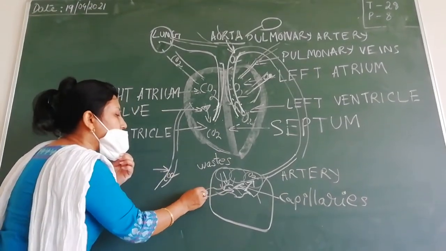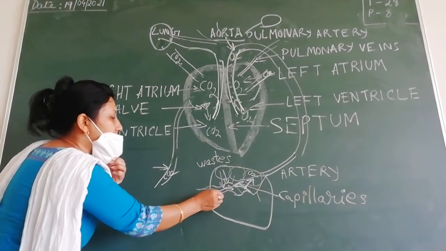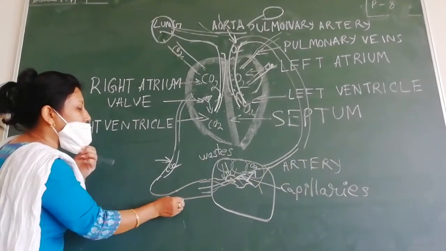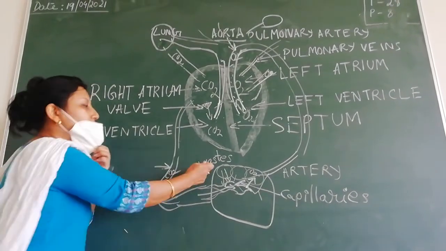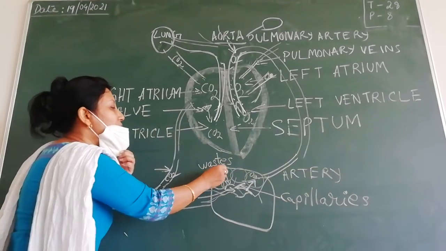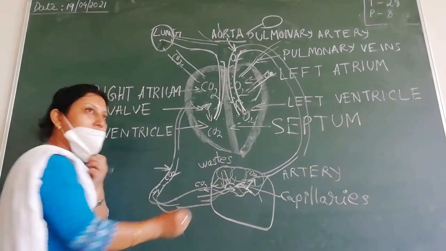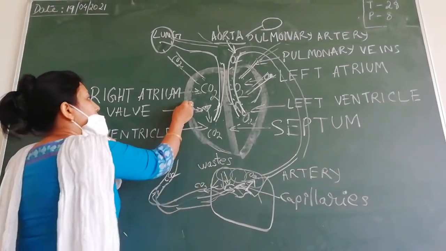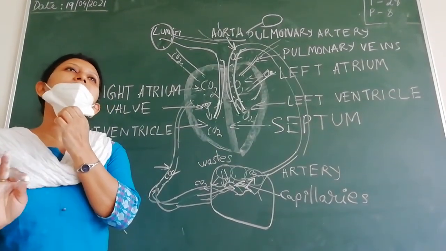Now these capillaries will join to form a small vein. Those veins will form a larger vein, and that vein will carry what blood? What has come out here from the cells? Carbon dioxide has come out, right? So this carbon dioxide rich blood now will go back to the heart. Did you understand? This is the circulation.